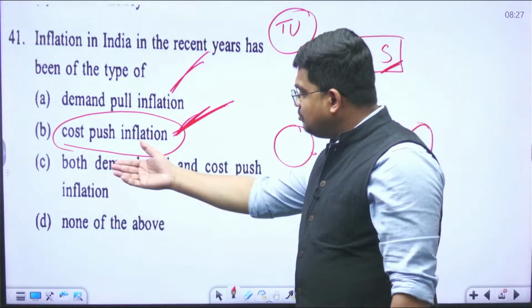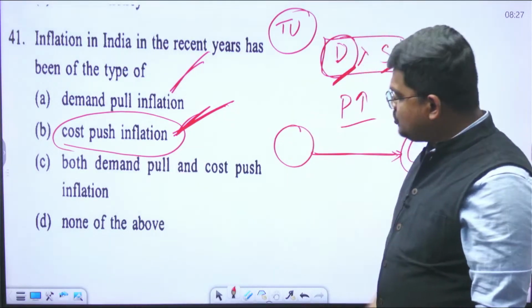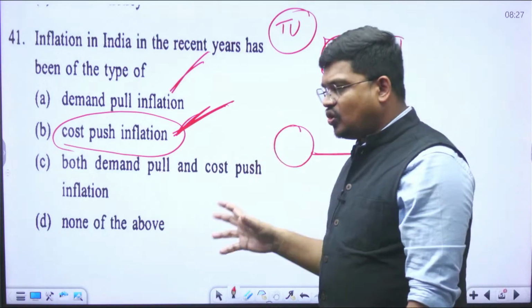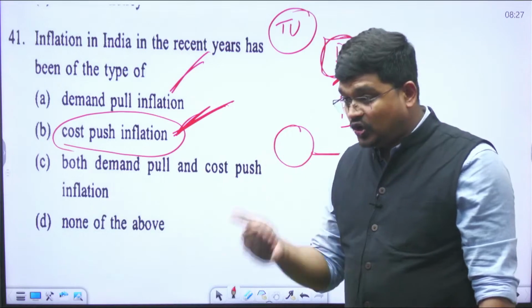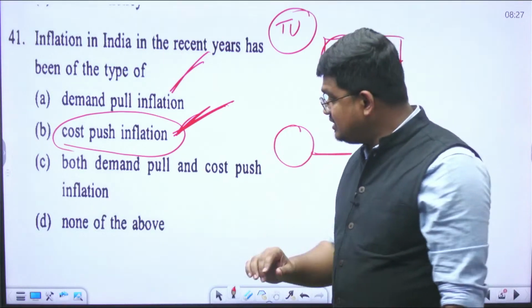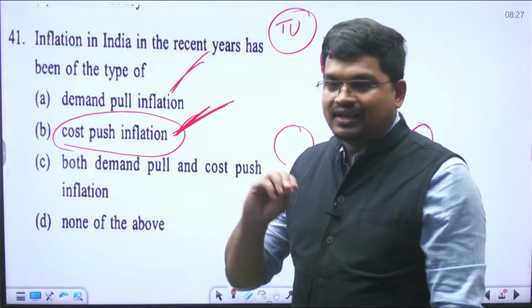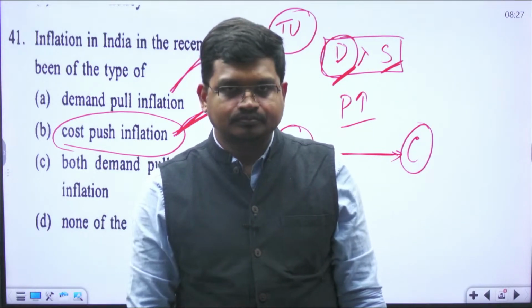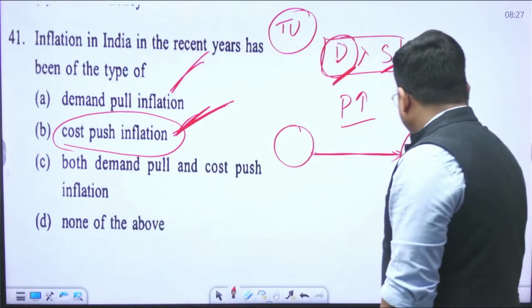Anyway, so both demand pull and cost push inflation, and none of the above. If you want to answer, this is the cost push inflation that bothers us a lot in our country. That is the reason we are targeting to rectify this issue, what we call supply chain management. Okay, let's move ahead.